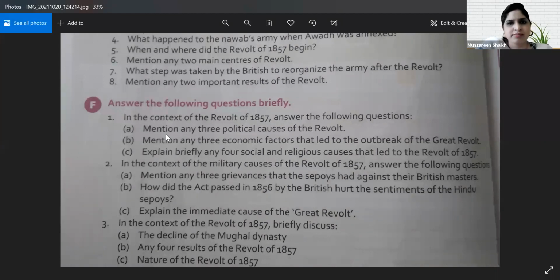Yes, Shreyas. Shreyas, am I audible? Yes, ma'am. Yeah, any three political causes? Yes. I think you have connectivity issue. You can turn off your video. You're not audible. Ma'am, am I audible now? Yeah, you turn off your video. Yes, now you're audible. Yes, ma'am.